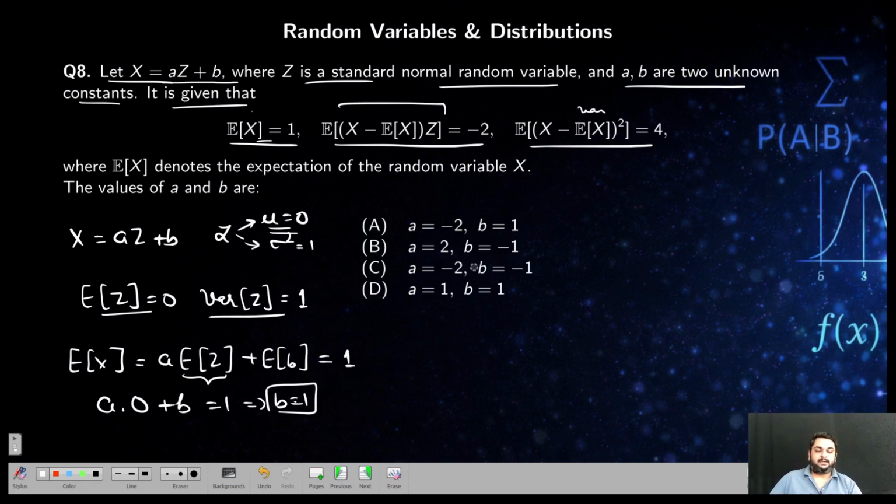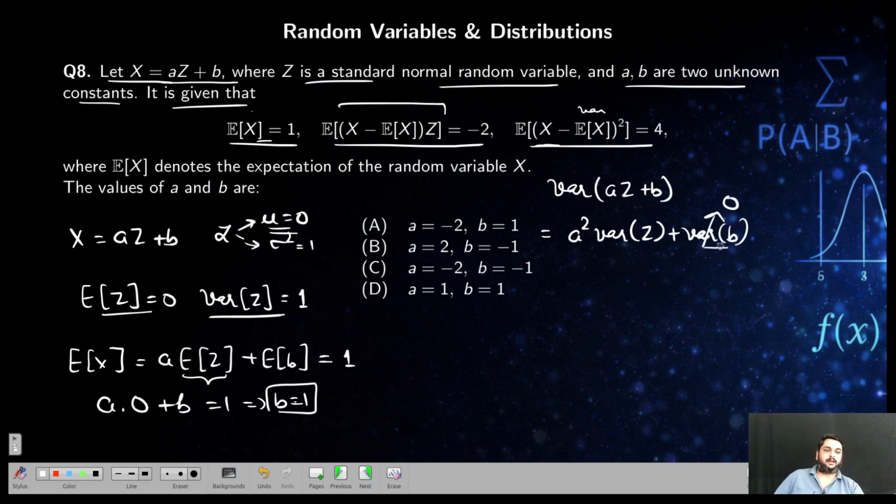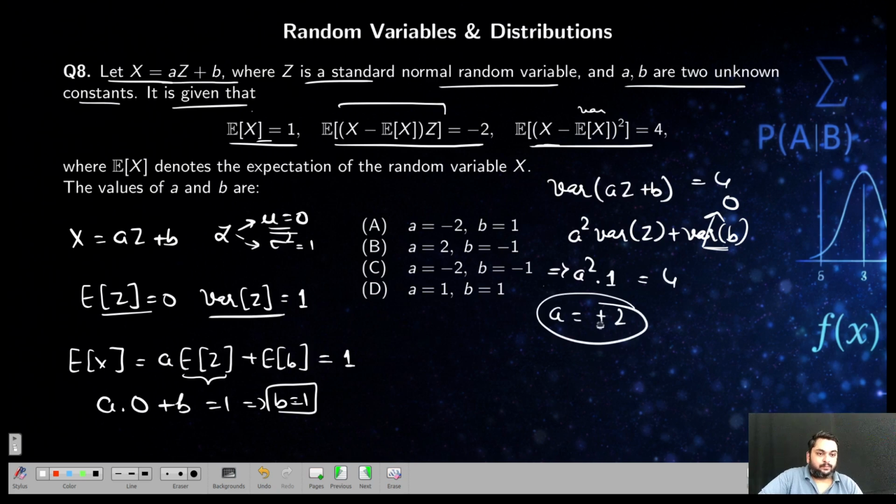Straightforward. Next, how will you find a? To find a, use the definition of variance. They have already given variance of this is equal to 4. Now you already know how to find variance of aZ plus b. So this will be a square. When a constant comes out, it becomes a square in the variance. Variance of Z plus variance of b. As I told you in the previous problem, this is 0. Variance of a constant is 0. They are again testing this here. This is nothing but a square. Variance of Z is 1. And this value they have given as 4. So a is equal to plus or minus 2.